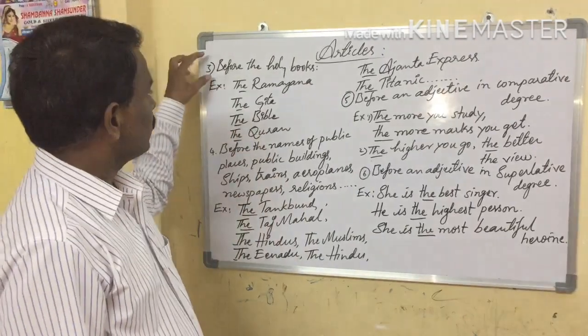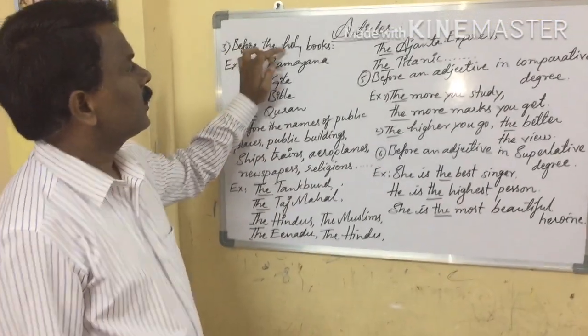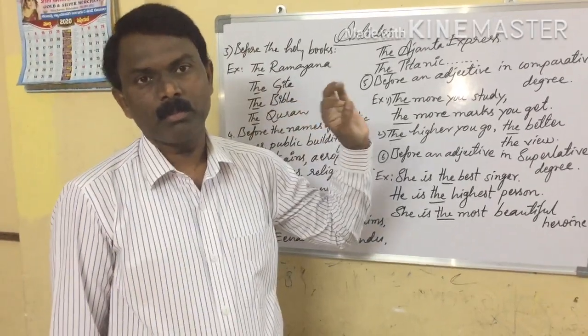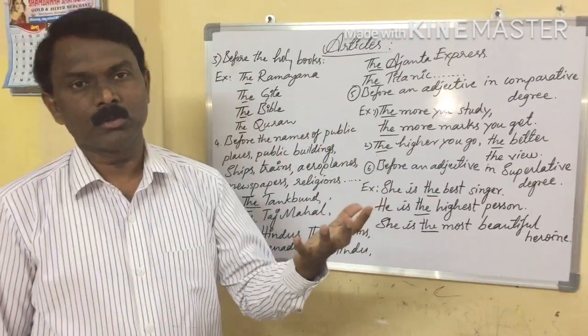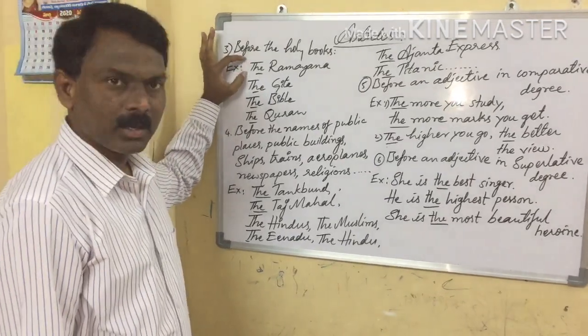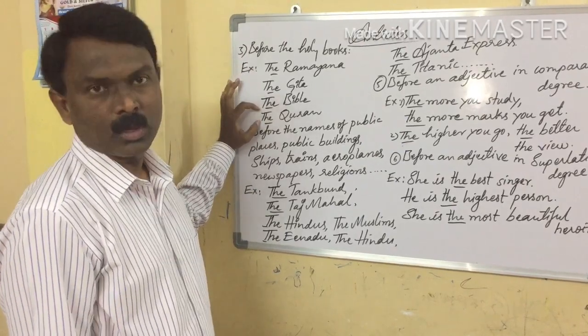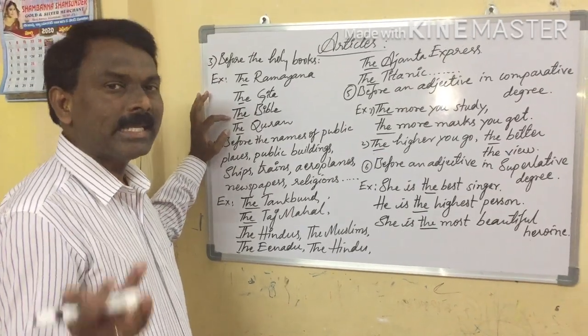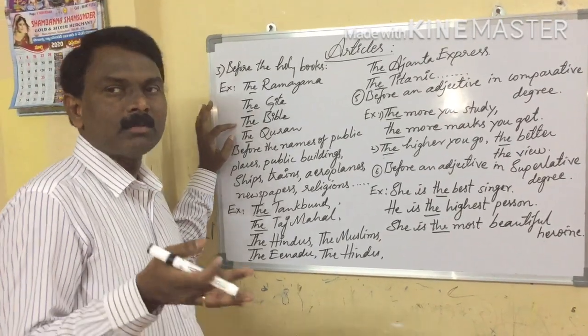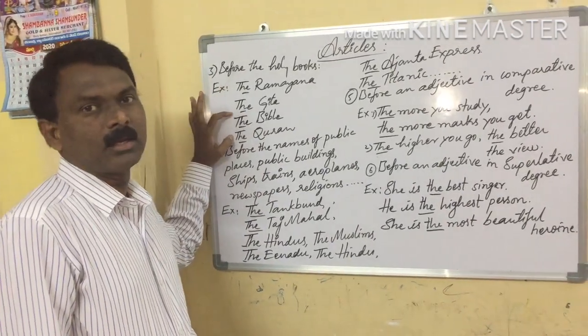Okay, let us see third one. What is the third rule for the article? Before the holy books. Okay, before the names of holy books. Now let us see holy books titles. The Ramayana, the Gita, the Bible, the Quran. Okay, you take any kind of names of the holy books, we can take the article.